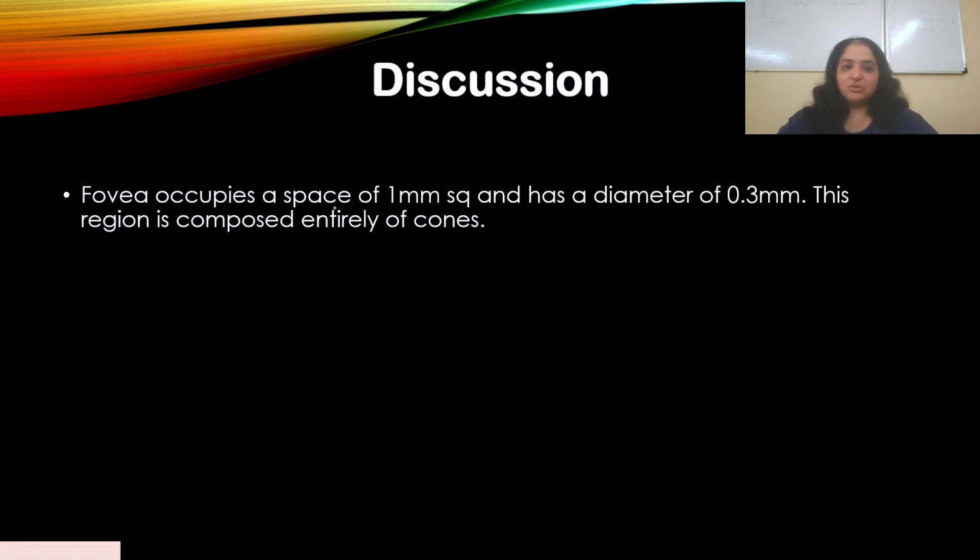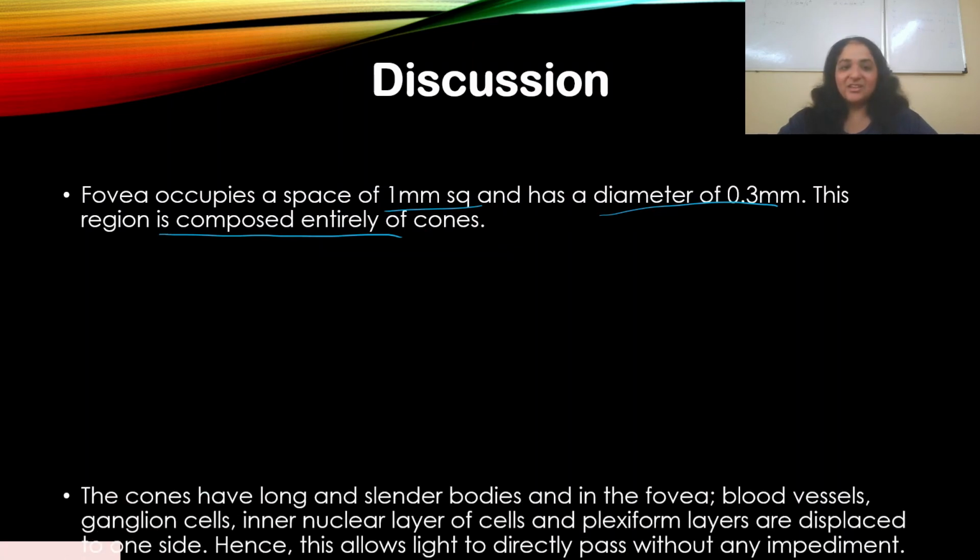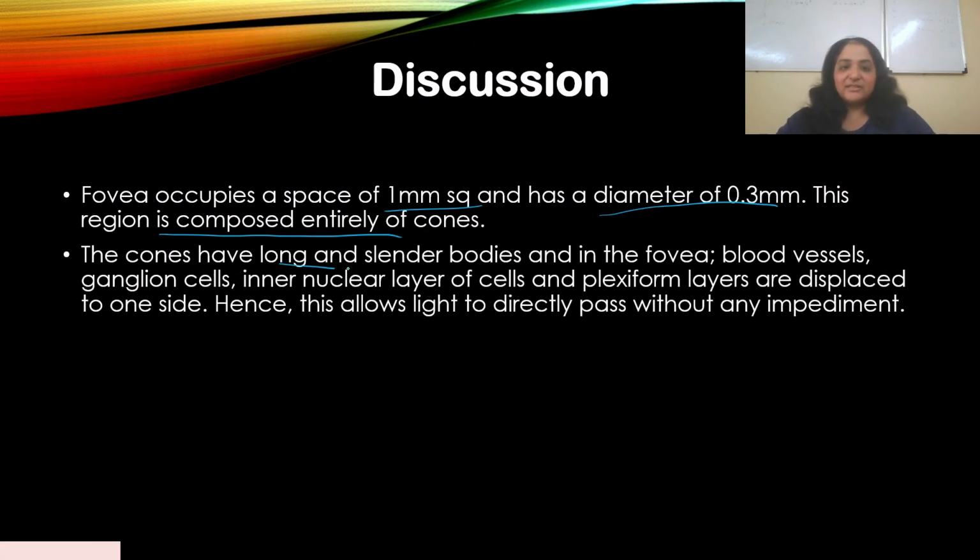The fovea occupies a space of 1 millimeter square and has a diameter of 0.3 mm, and this region is composed entirely of cones. Now the cones are different in the fovea region. Cones have long and slender bodies in the fovea, and blood vessels, ganglion cells, the inner nuclear layer of cells and plexiform layers are displaced to one side. Hence this allows light to pass directly without any impediment.